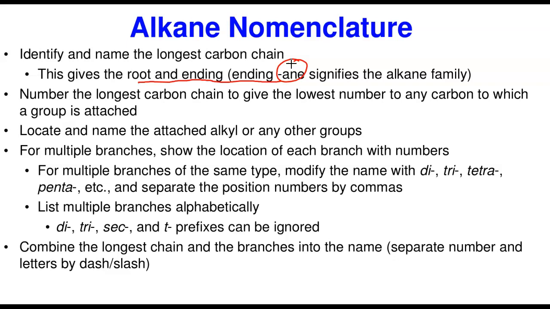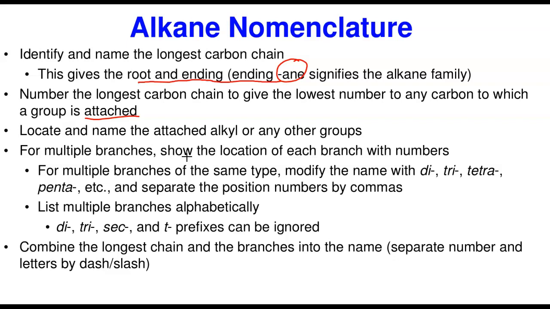You have to number that longest chain to give the attachments the lowest numbers. Remember, number the longest carbon chain to give the lowest number to any carbon to which a group or an attachment is attached. Then what next? You locate and name the attached alkyl or any other group. You have to locate and name all the attachments, whether alkyl or non-alkyl, with numbers. When you have multiple branches, show the location of each with numbers.